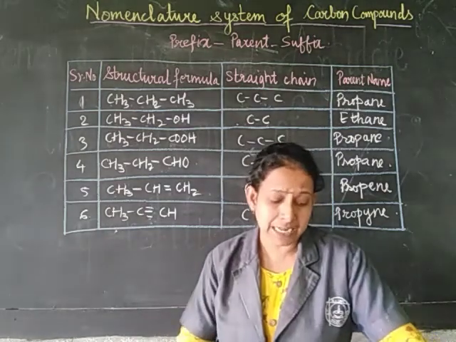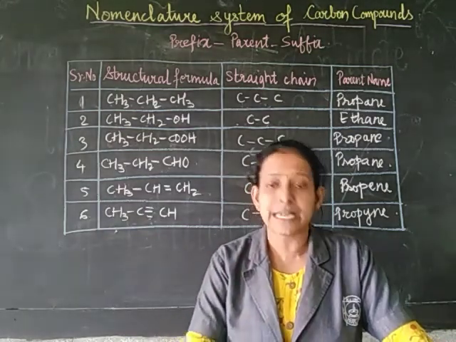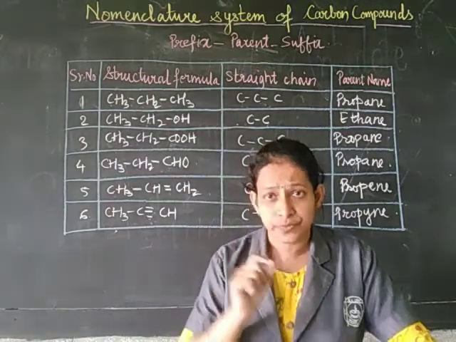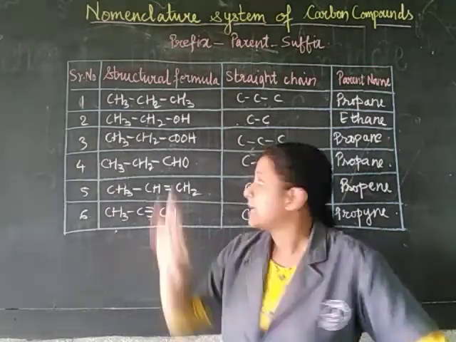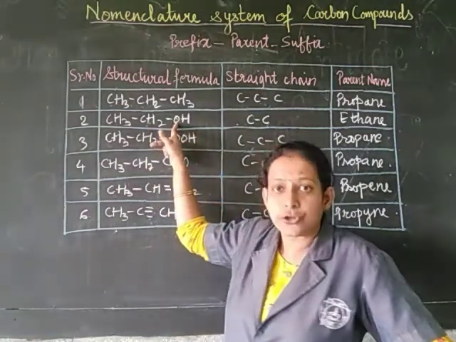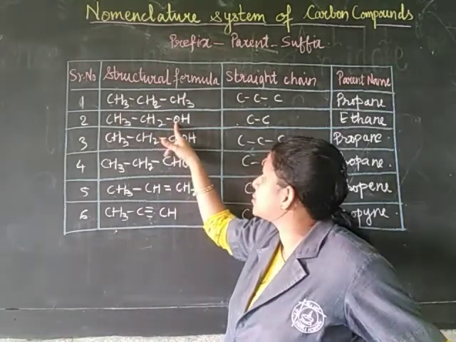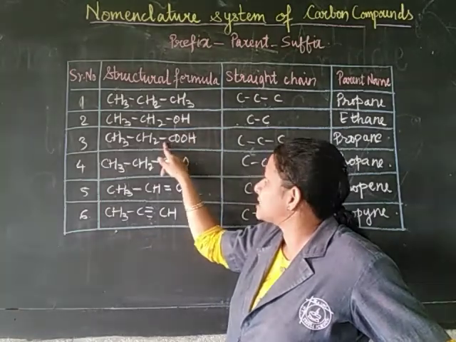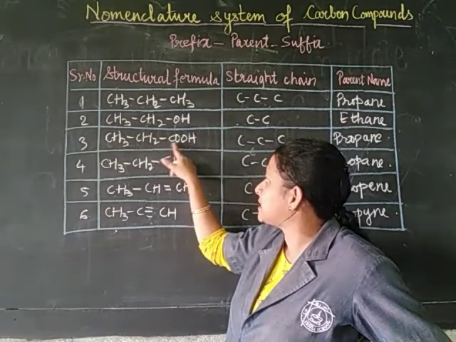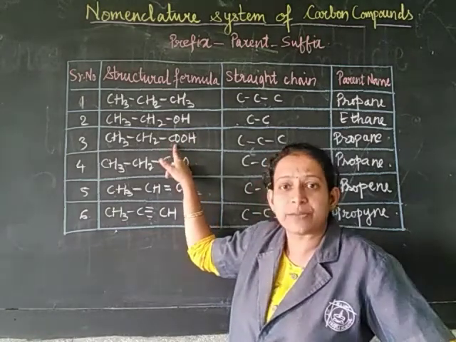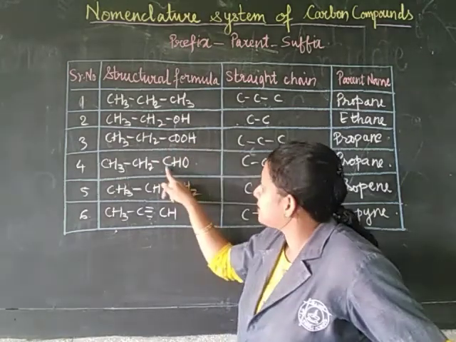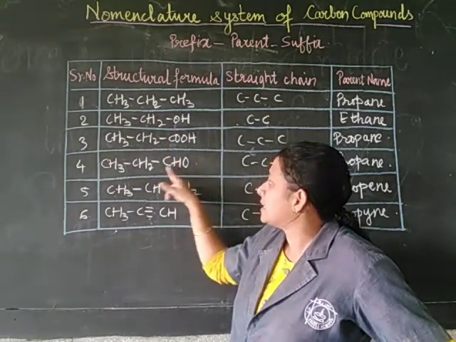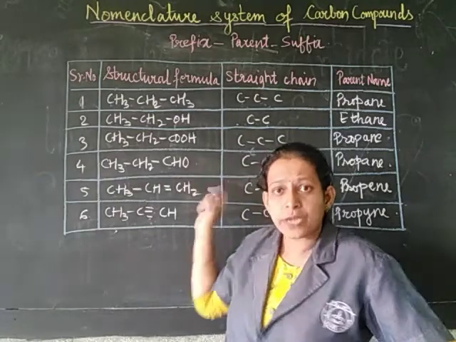If the structural formula contains a functional group, here you can see a functional group OH, that is of the alcohol. In the third one there is COOH, that is of the carboxylic acid. Here CHO is of the aldehyde group.